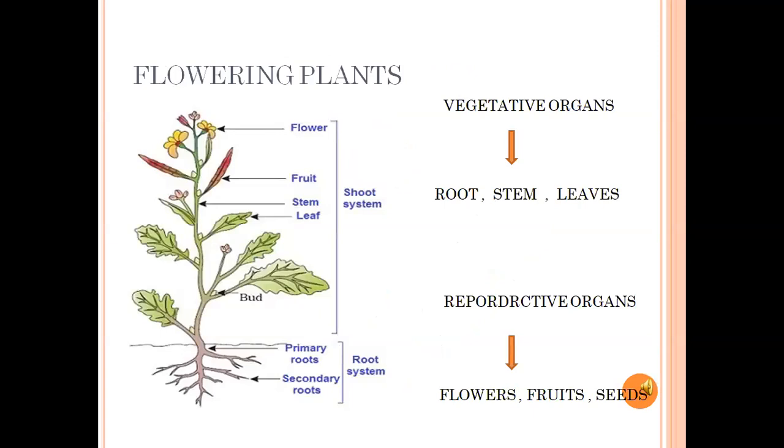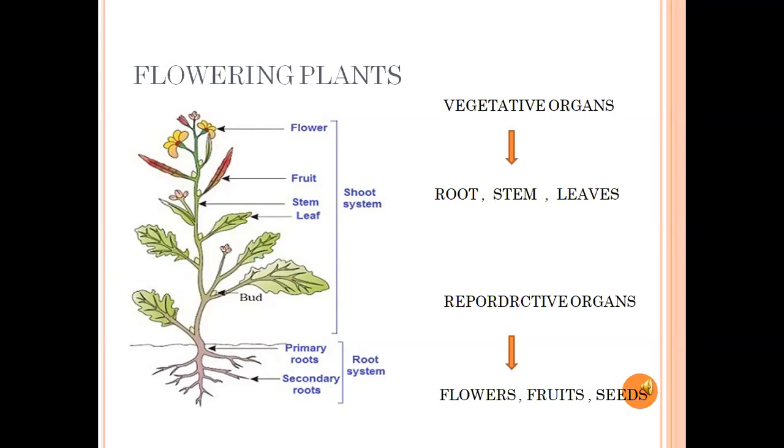Flowering plants. Flowering plants have two systems. First one, shoot system. Second one, root system. Flower, fruit, stem, leaf: these are the shoot system. Next, primary roots and secondary roots are the root system. Already we know that flowering plants have roots, stem and leaves. They are called vegetative organs. Next, flowers, fruits and seeds in a plant are called reproductive organs.